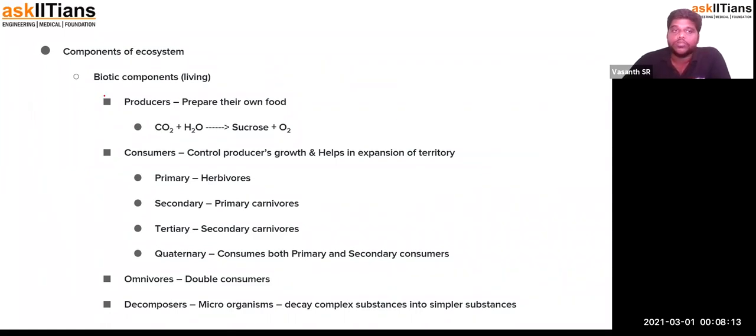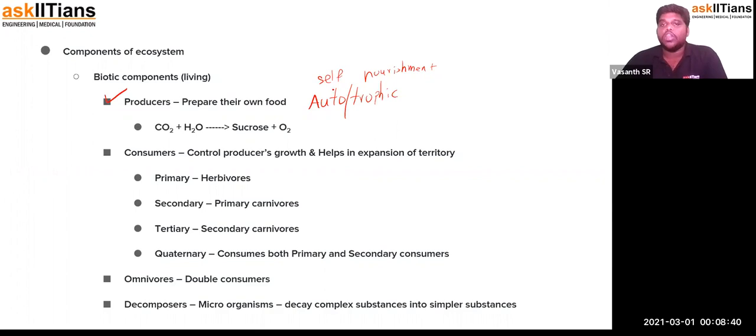So one includes producers. Producers are green plants, or plants which are autotrophic. I repeat, autotrophic. So what is autotrophic actually? Autotrophic means, tropho means nourishment, and auto means self. So nourishing themselves. It's called auto nourishment, or autotrophic, or self-trophic, self-nourishment.